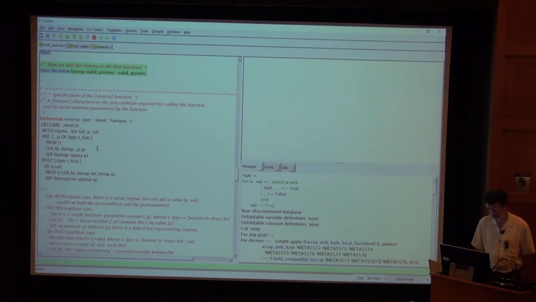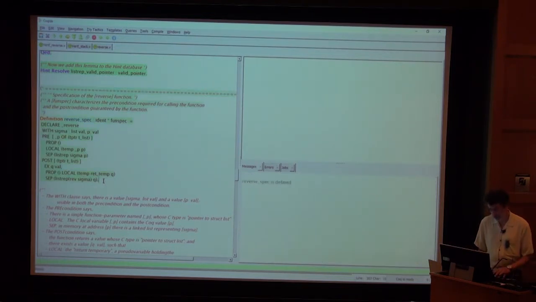And let's talk about the specification of the reverse function. Well, this is exactly what I showed you on the slides. It's the claim that you could make about the reverse function, that it satisfies this precondition and that postcondition.